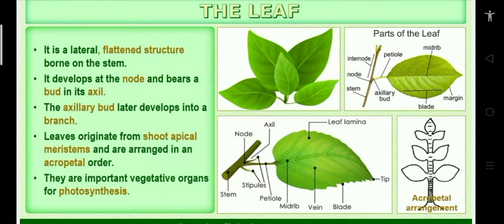In which part are leaves borne on the stem? Node. Which part gives the lateral branches? Axillary bud. Which of the following tissues is involved in the formation of leaves? Shoot apical meristem. Leaves are arranged in which manner? Acropetal manner. The most important vegetative organ for photosynthesis is nothing but the leaf. You just observe the diagram also.